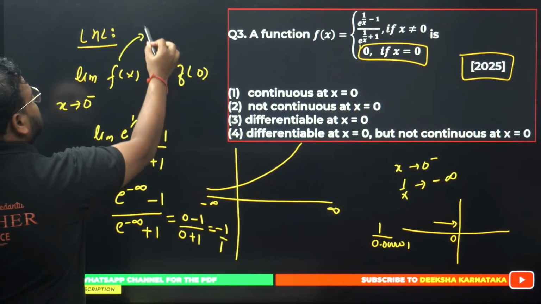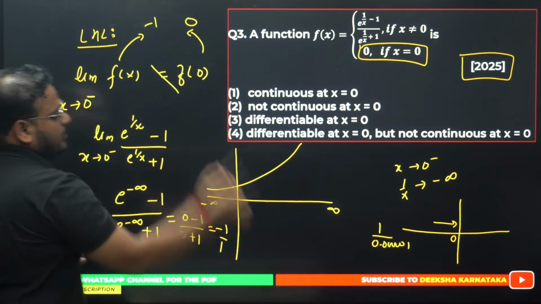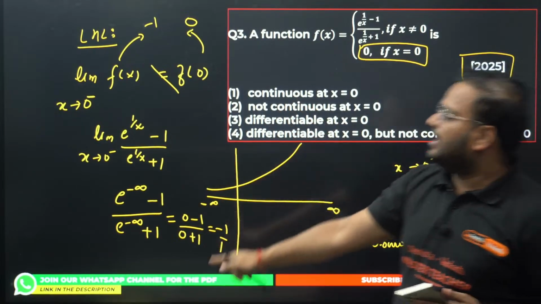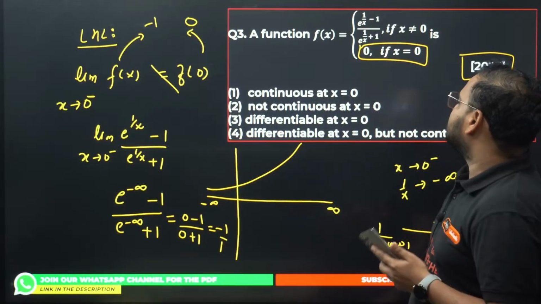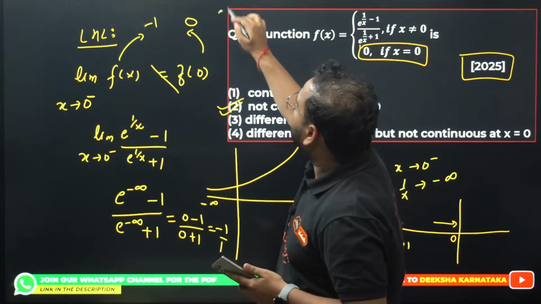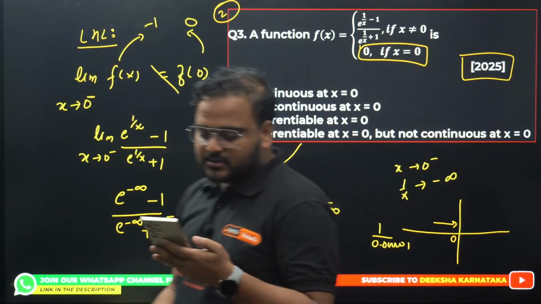I'm getting this as minus 1 and this is nothing but 0. Are they equal? They are not equal, because f of 0 is 0, whereas the limit value is coming as minus 1 by 1, that is minus 1. So it means the function is not continuous, which is option number 2. Alan gave me the right answer as B.